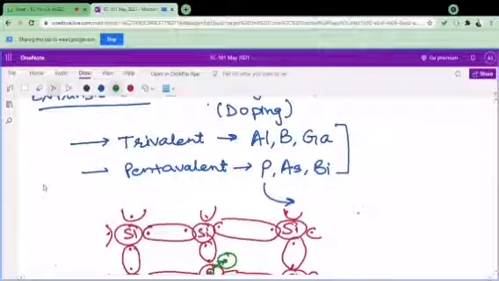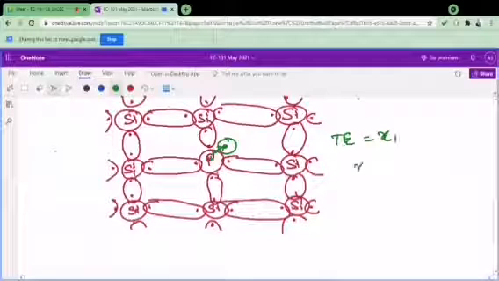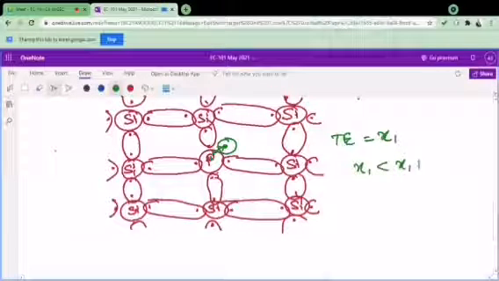But over here the total energy to free this electron is only equal to x1. So definitely x1 will be less than x1 plus x2, and we can say that when we are adding some impurity, we can easily make some electrons available at a lower energy, and along with that, if we provide an energy equivalent to the other one, we will have more number of electrons.